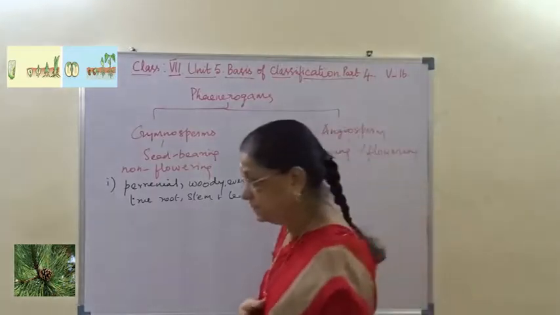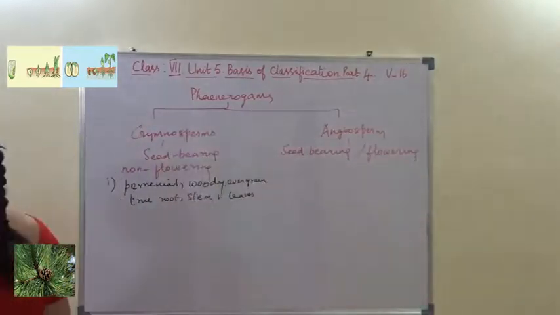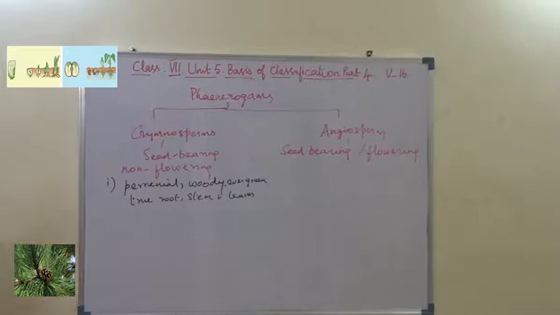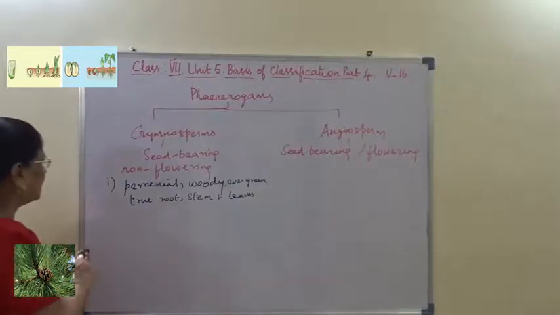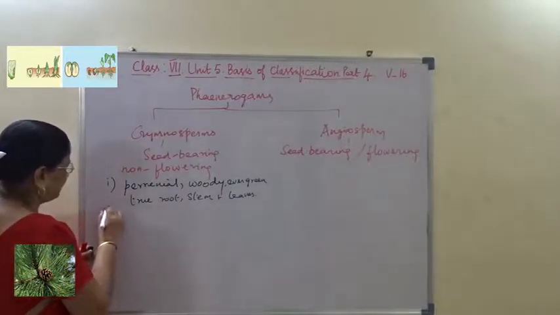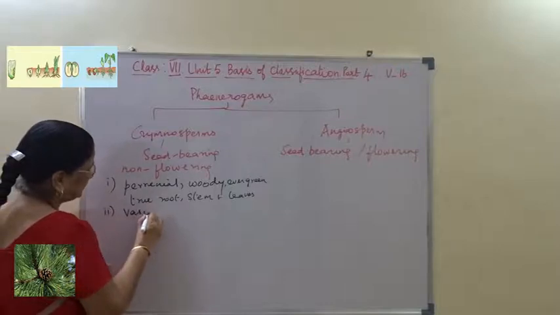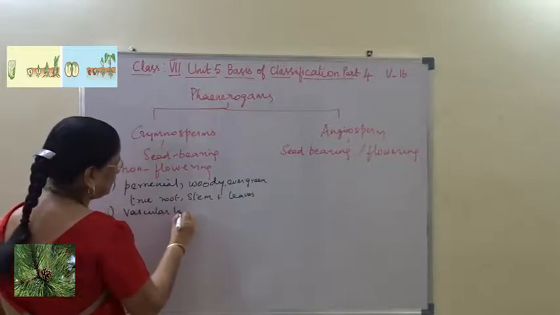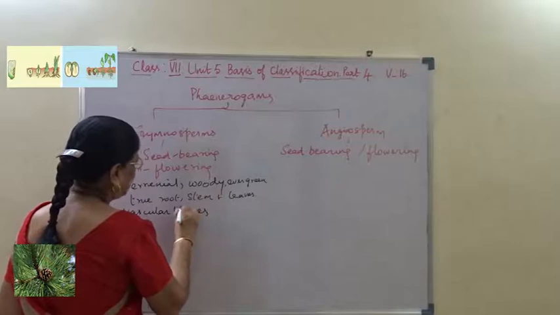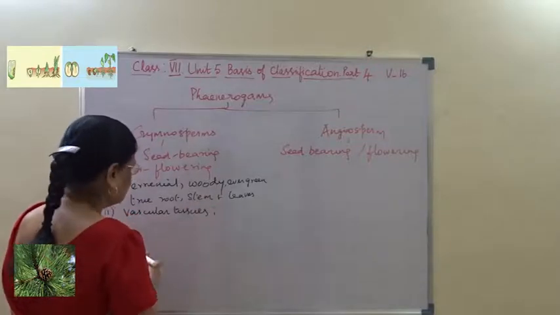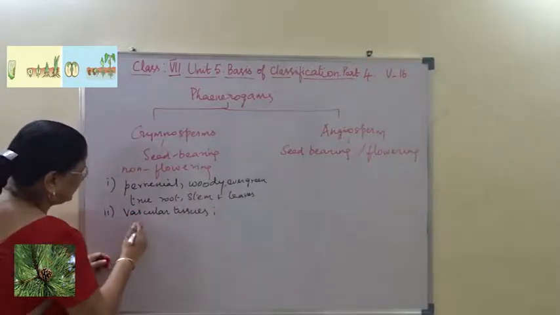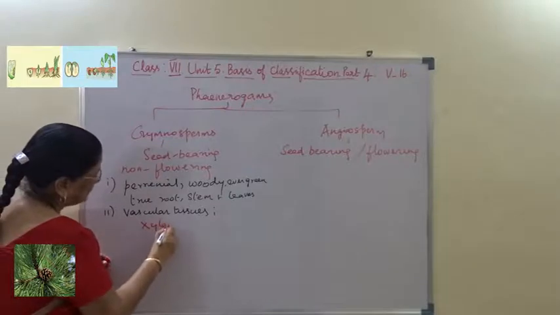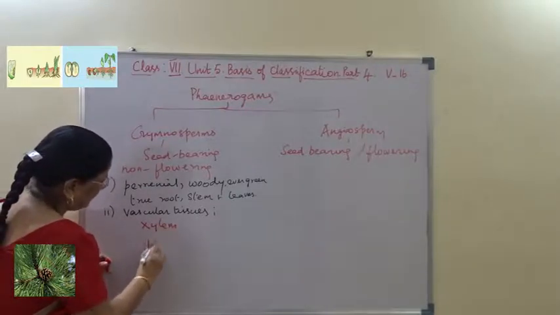And this perennial plant possesses vascular tissues, xylem and phloem.